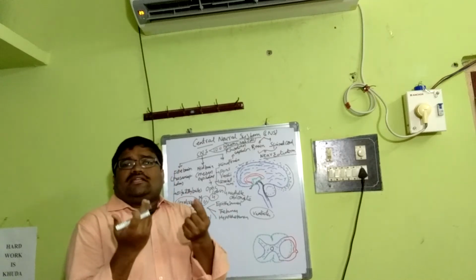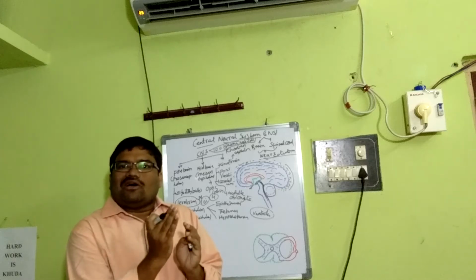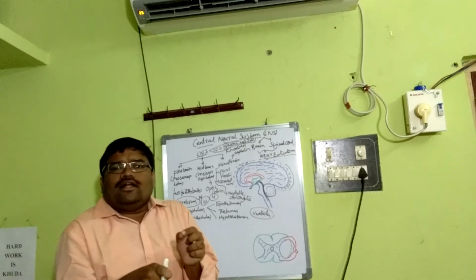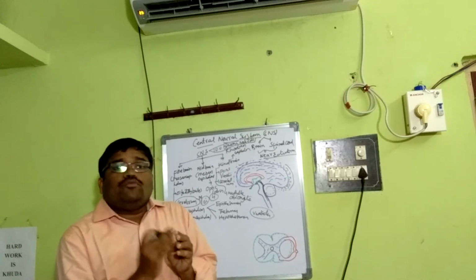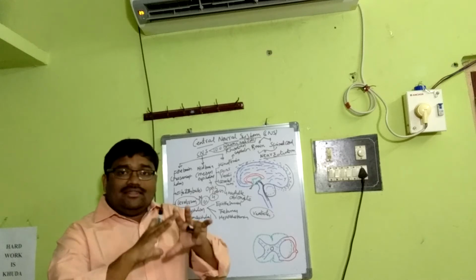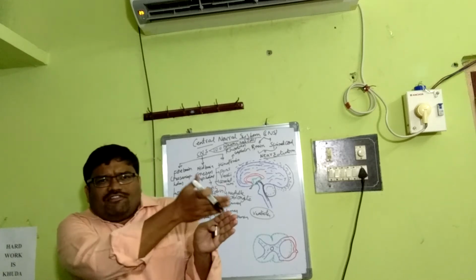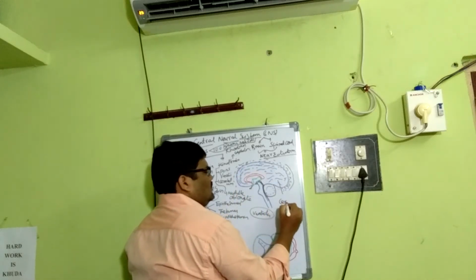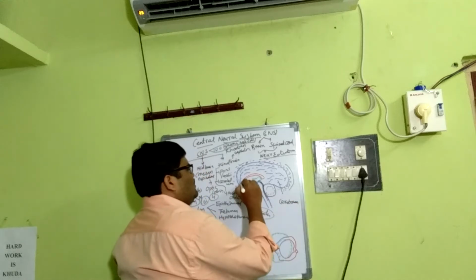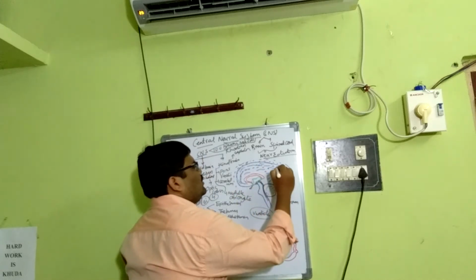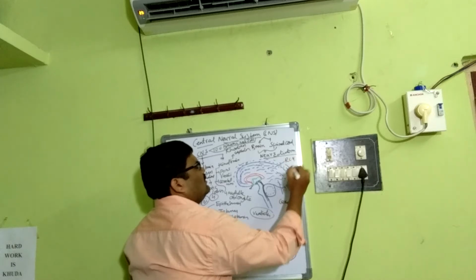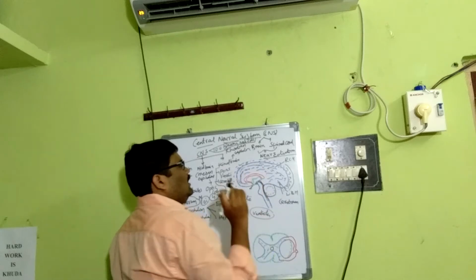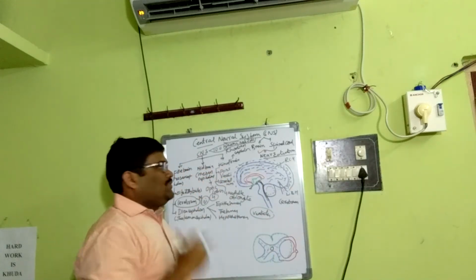The surface of the cerebral cortex consists of different folds or elevations known as gyri. And grooves: if the groove is deeper, it is known as a fissure, or if the groove is shallow, it is known as a sulcus. The cerebrum is divided by a deep longitudinal fissure into a right cerebral hemisphere and a left cerebral hemisphere.